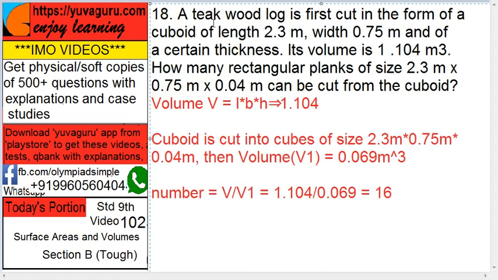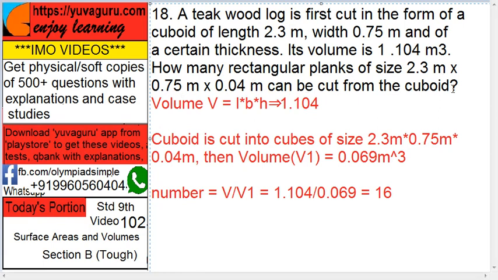A teakwood log is first cut in form of cuboid of length 2.3 meters, width 0.75 meters and of certain thickness. We don't know the thickness. Its volume is 1.104 cubic meters. How many rectangular planks of size 2.3 meter by 0.75 meter by 0.04 meter can be cut from the cuboid?